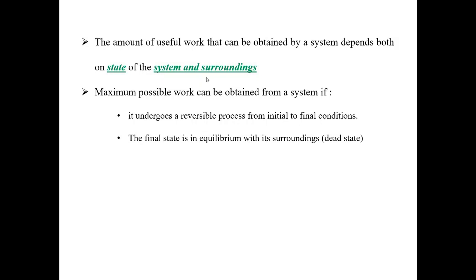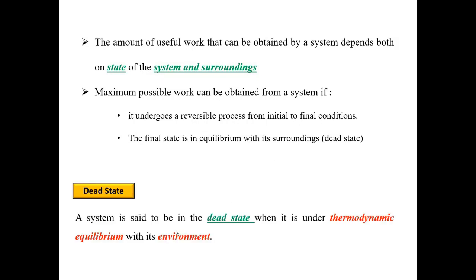If we want to extract the maximum possible work from a system, we need to make sure that it undergoes a reversible process from initial to final conditions. And the second requirement is that the final state is in equilibrium with its surroundings. This is called the dead state. We can define a system as being in the dead state when it is in thermodynamic equilibrium with its environment. So what do we mean by that? It will be at the same temperature and pressure as the environment, as we saw in the previous examples.